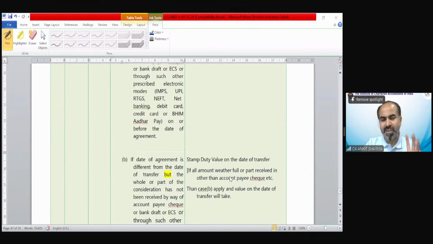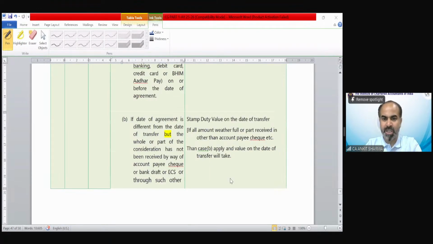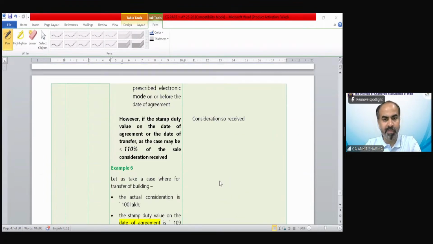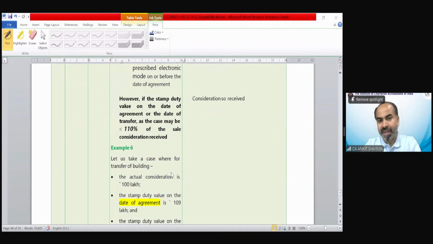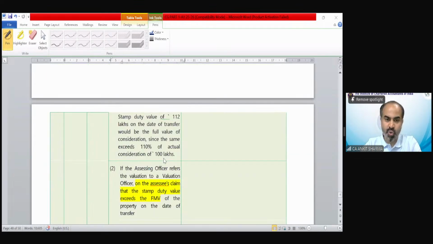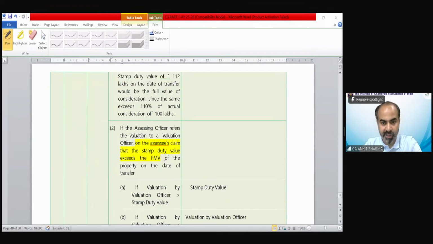So these provisions you must have gone through in PGBP also. I have just recalled those provisions. You can go through this concept. If there is any problem, we can discuss it later. We have examples also. You can go through the examples. If there is any issue, I can take those examples or those queries in the next session.